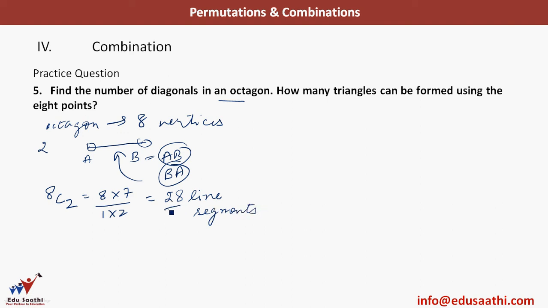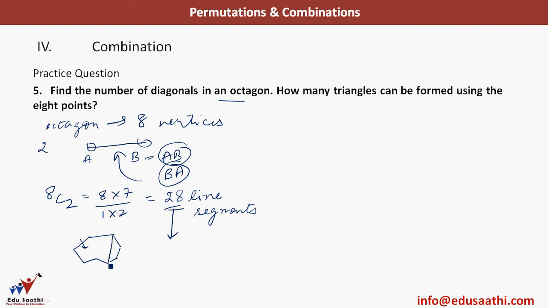But out of these 28 line segments, I've also counted the number of sides of the octagon. For example, this is a side of an octagon. I'm just drawing a random octagon. So this side is also included. What is a diagonal? It joins not the adjacent vertices, but you leave one vertex in the middle.